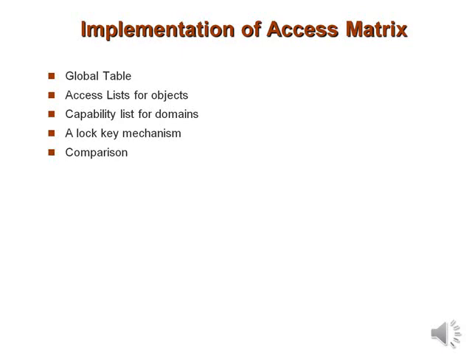The simplest implementation of an access matrix is a global table consisting of a set of ordered triples. What it contains is the domain, the object, and the rights set. Is it clear? Whenever an operation M is executed on an object Oj within the domain Di, the global table is searched for a triple Di, Oj, Rk with the operation M.